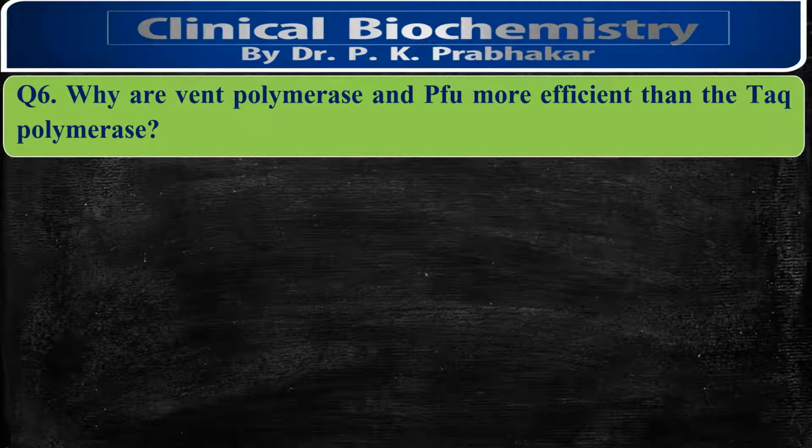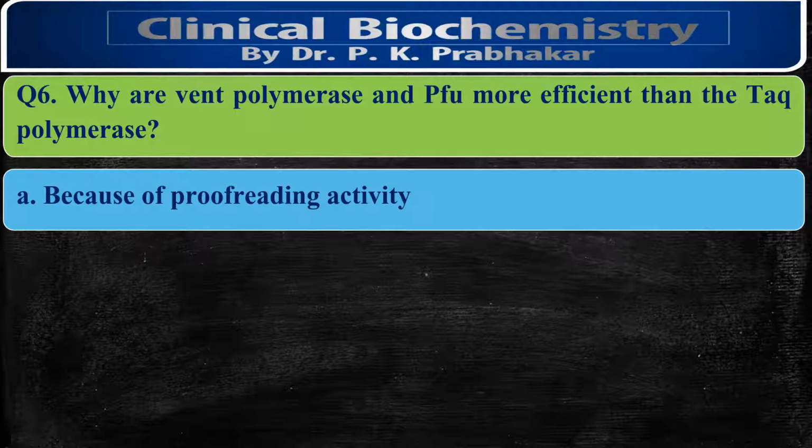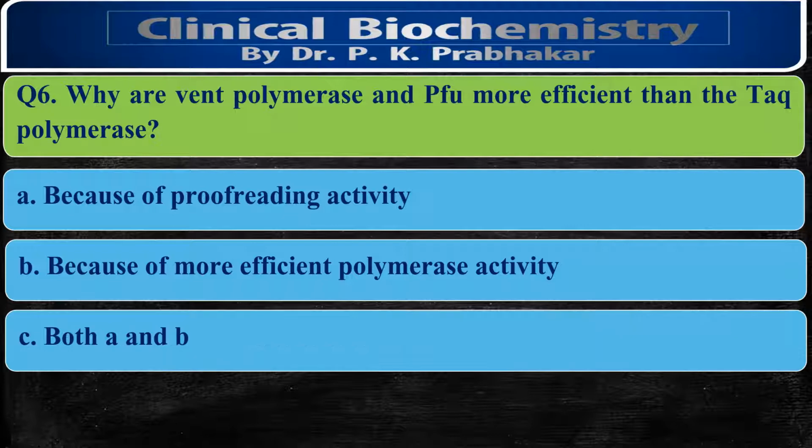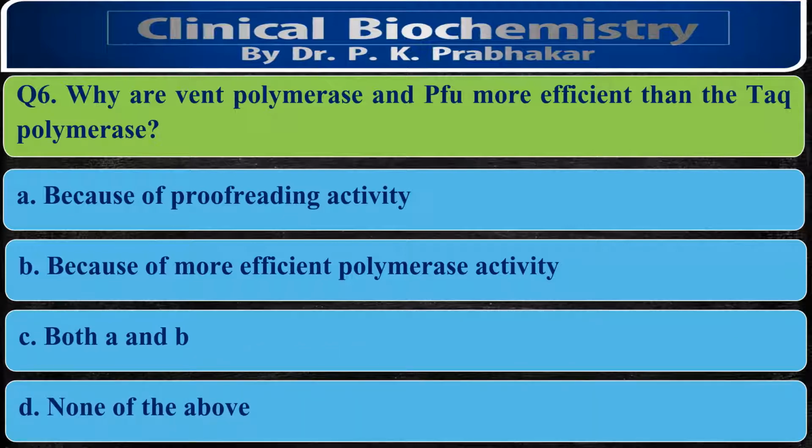Why are Pwo polymerase and Pfu more efficient than Taq polymerase? Because of proofreading activity, because of more efficient polymerase activity, both A and B, or none of the above. The correct option is because of proofreading activity. Taq polymerase does not have proofreading activity. It is only polymerase. It can do the polymerization, but it does not have proofreading. It cannot correct the wrongly added nucleotides.